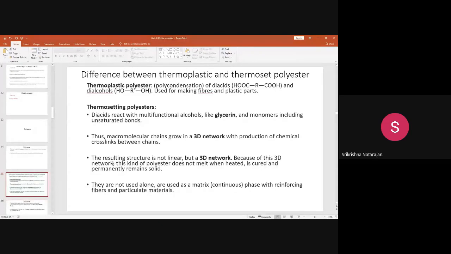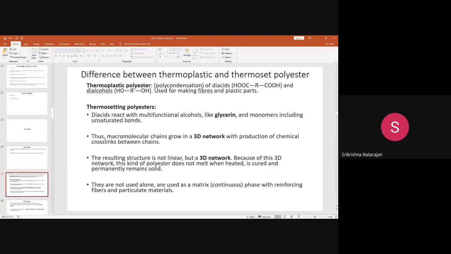If you compare it with the thermoplastic polymer, it will not form a 3D network, whereas the thermosetting polymer will form cross links that lead to the formation of a 3D structure, which contains length, width, and depth. So you will get a thermoset network if you react the diacid with the multifunctional alcohols.